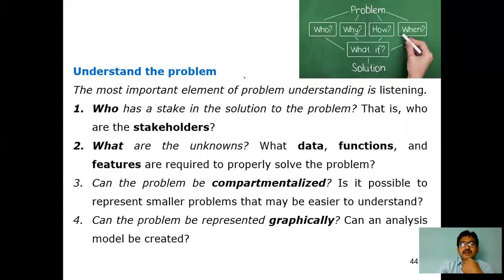So please make sure to note down the points. The first one: understand the problem. As the name itself indicates, understand the problem. In each of these four practices we have seen just now, we are talking about the questions and answers we expect from the stakeholders. Note what questions you need to answer, from the stakeholders as well as from your end. If you answer the questions in each practice, you can definitely go ahead and develop that software.